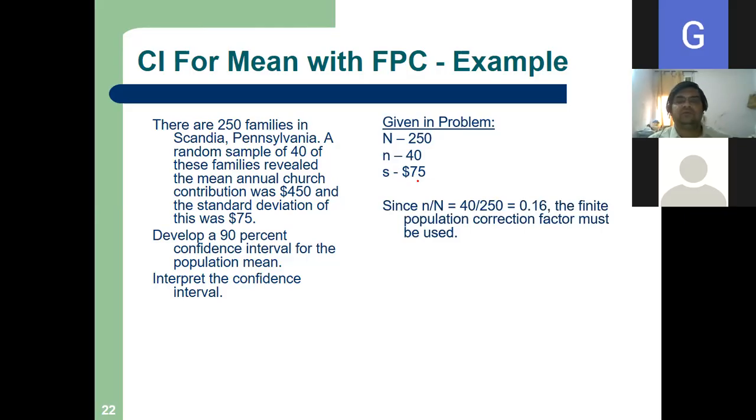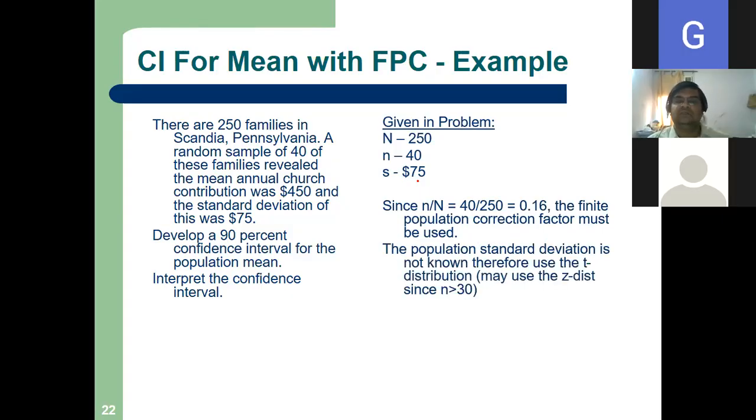Now, small n by capital N. What is our small n in the problem? 40. What is our capital N? 250. 40 by 250 is 0.16. Is 0.16 greater than 0.05 or less than 0.05? Greater, sir. So we will use the finite population correction factor.